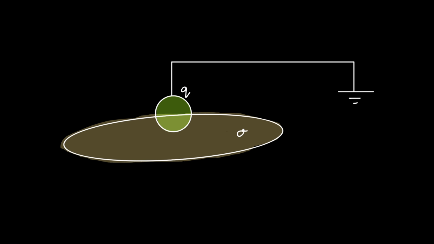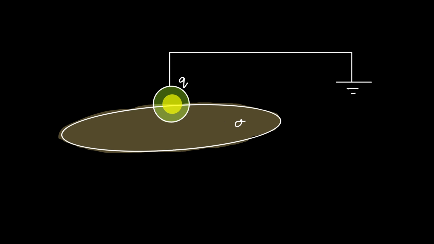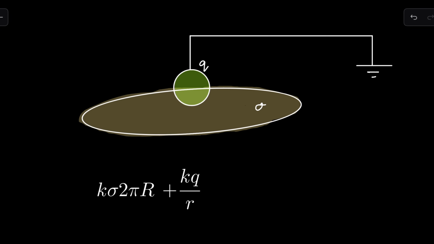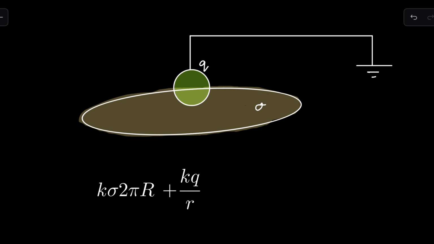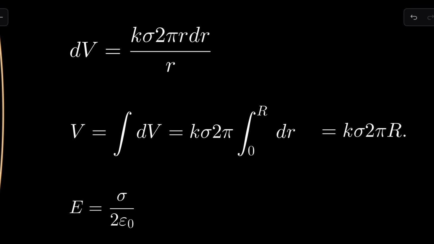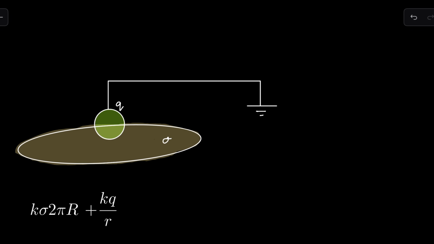So the property of this being earthed is the potential of this sphere will be 0 everywhere, and the easiest point to calculate the potential is center. So we are finding the potential at center. Potential at center due to this assumed Q charge is kq by r, and the potential near the center of disk which we have just found is k sigma 2 pi R. This is the result. Okay, so this is the total potential at the center of sphere.